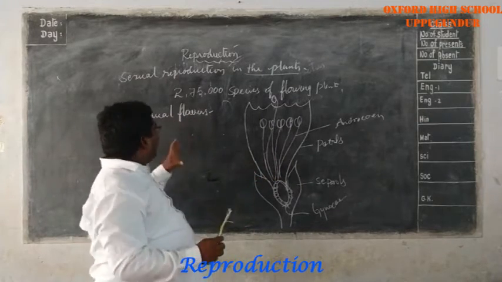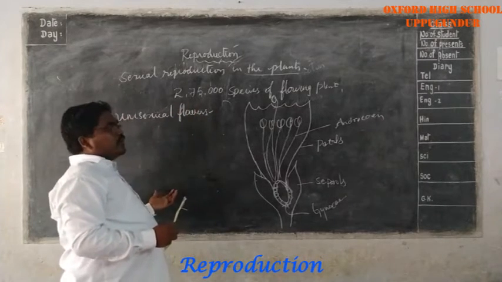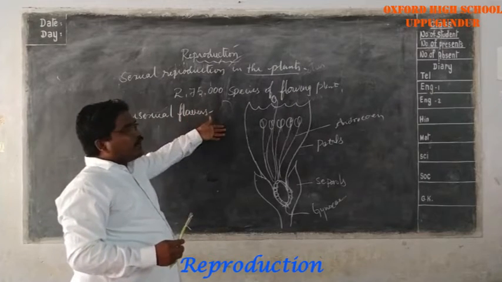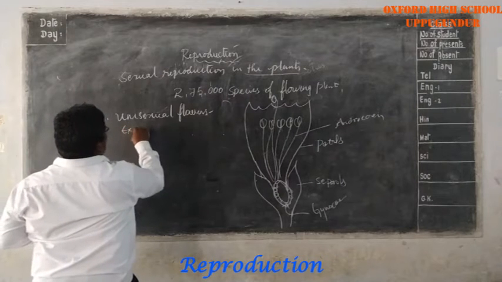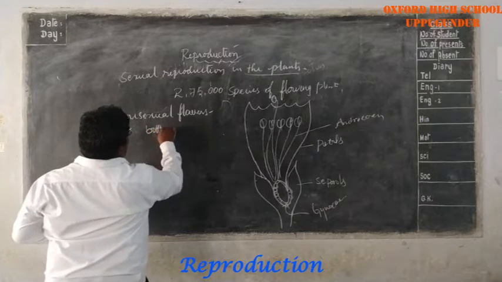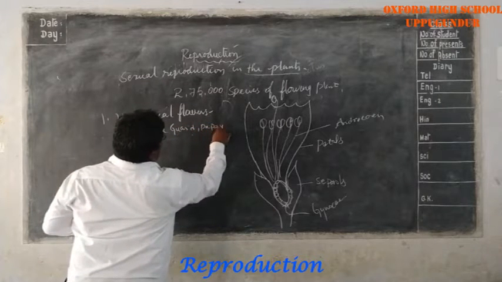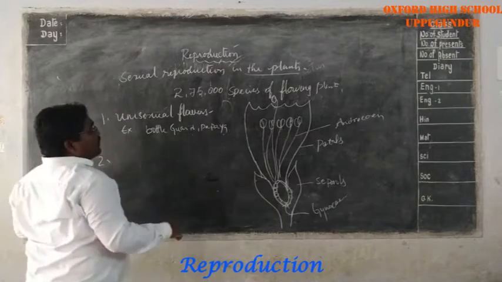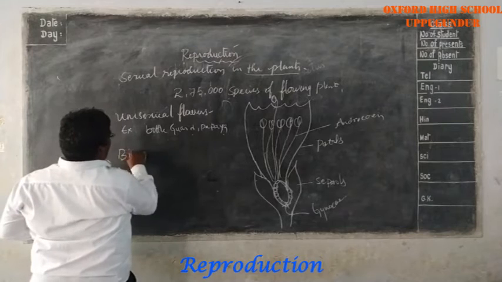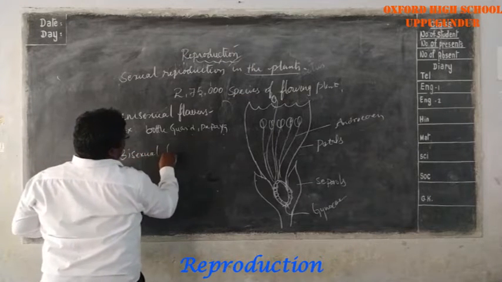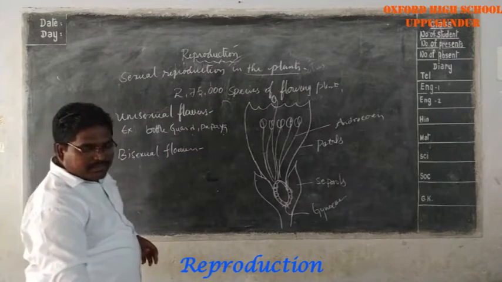The flower which contains only one of them, either androecium or gynoecium, is a unisexual flower, for example papaya. Next, the flowers which have both gynoecium and androecium are bisexual flowers.